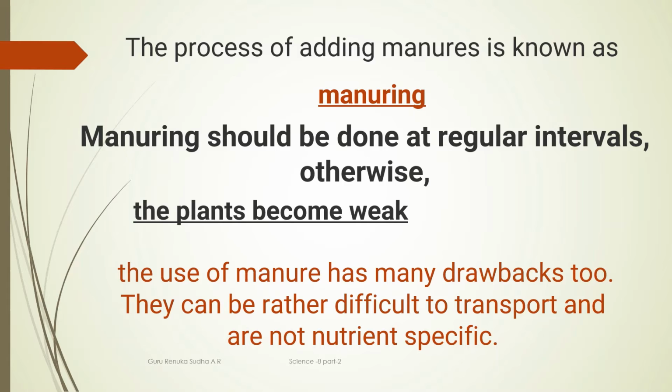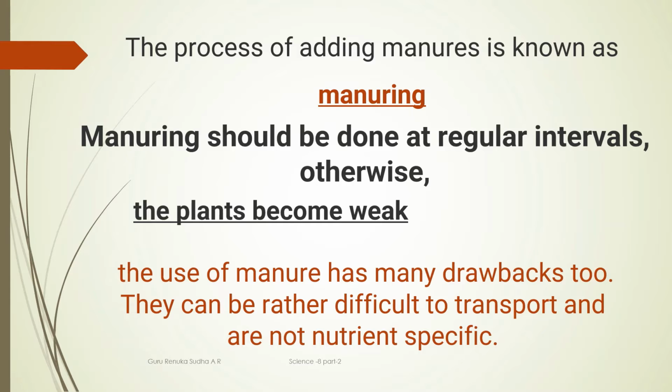Otherwise the plants will become weak. So the use of manure has many drawbacks. They can be rather difficult to transport and are not nutrient specific. That means we have to face a lot of difficulties while transporting manure from one place to another.